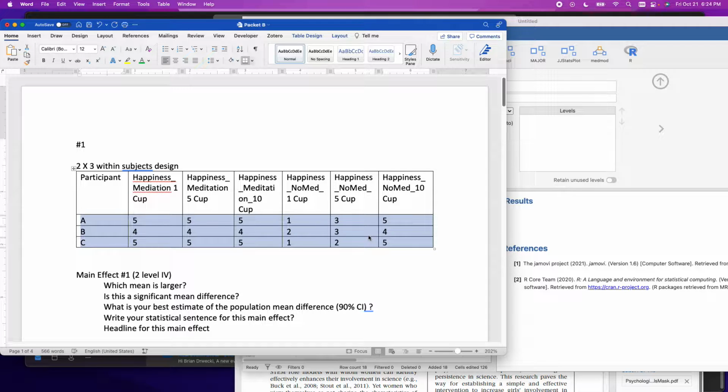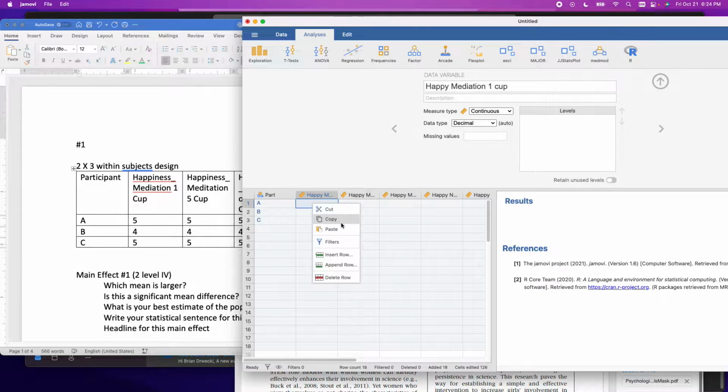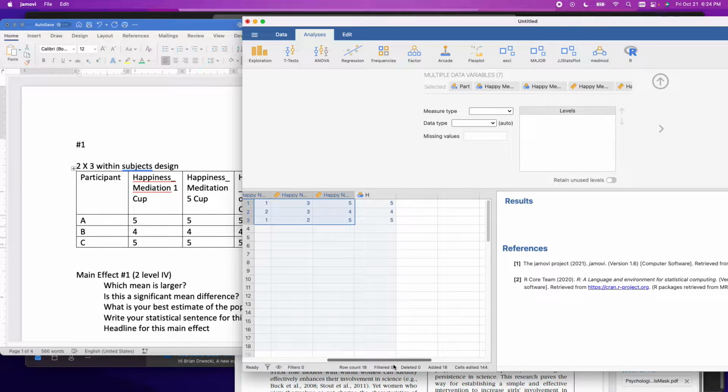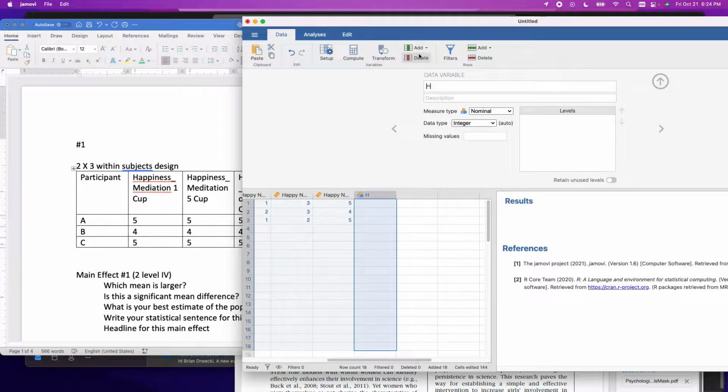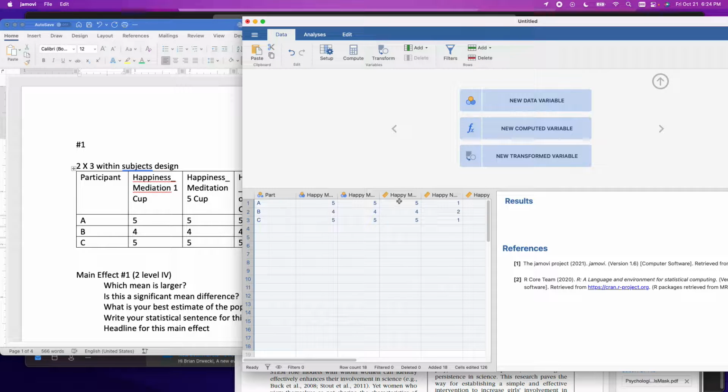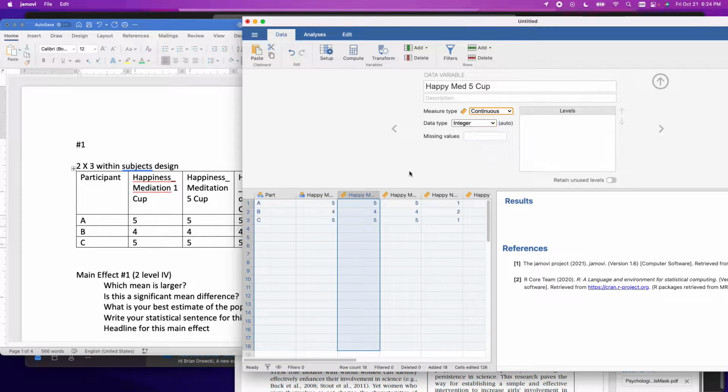Let's go ahead and copy our data over into the output here. We'll copy it here and we'll get rid of the extra column that I made. No problem. Alrighty. I'm making sure all these are continuous. It got thrown off because of my last little outing there. But we have 3 participants with six data points each. 2 by 3 design. This is gonna be some fun.